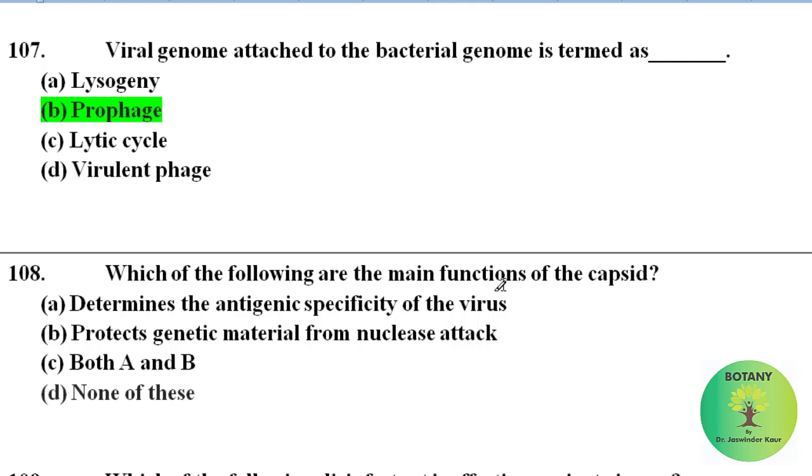Which of the following are the main functions of capsids? Determines the antigenic specificity of the virus, protect genetic material from nucleus attack, both A and B. Correct answer is none of these. These are not the functions of capsid.